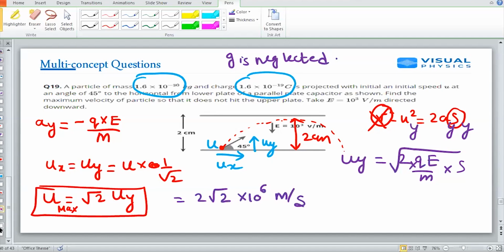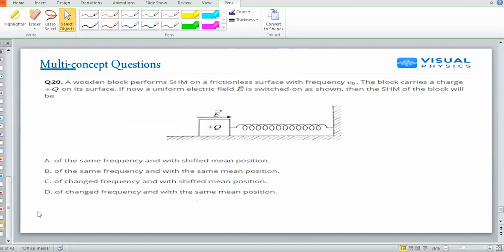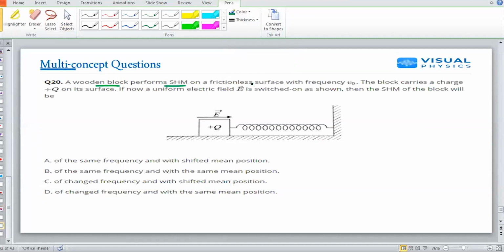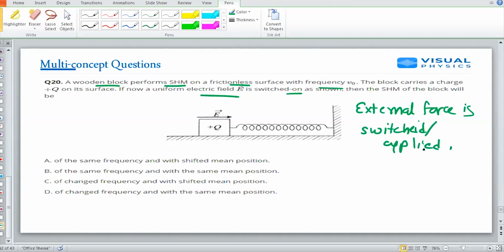Next, last question. Last but not the least, again the same concept is there which I have just said: a wooden block is performing SHM on a frictionless surface. Now the block carries a charge plus Q. If a uniform electric field is switched on, so an external force is applied, only the mean position gets shifted.